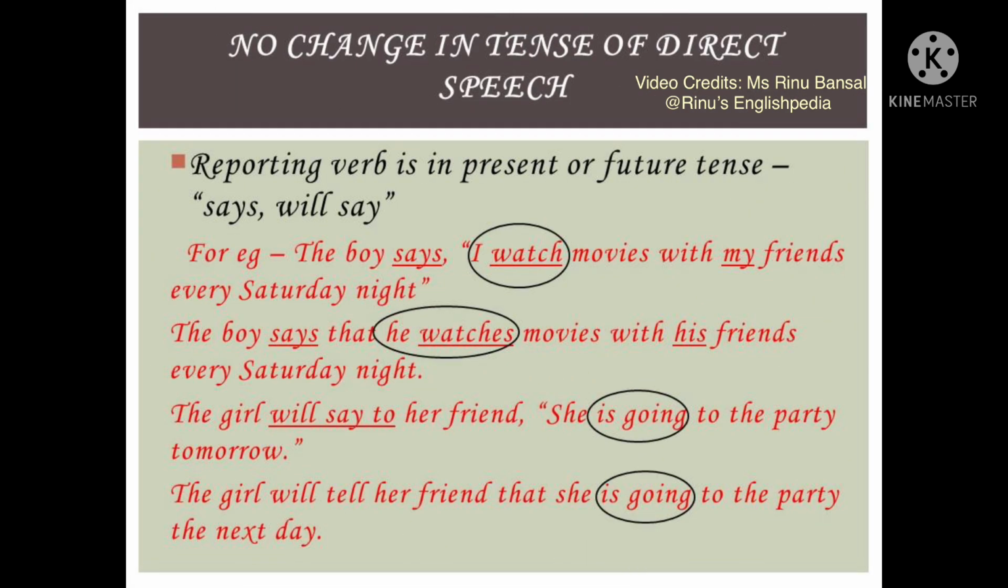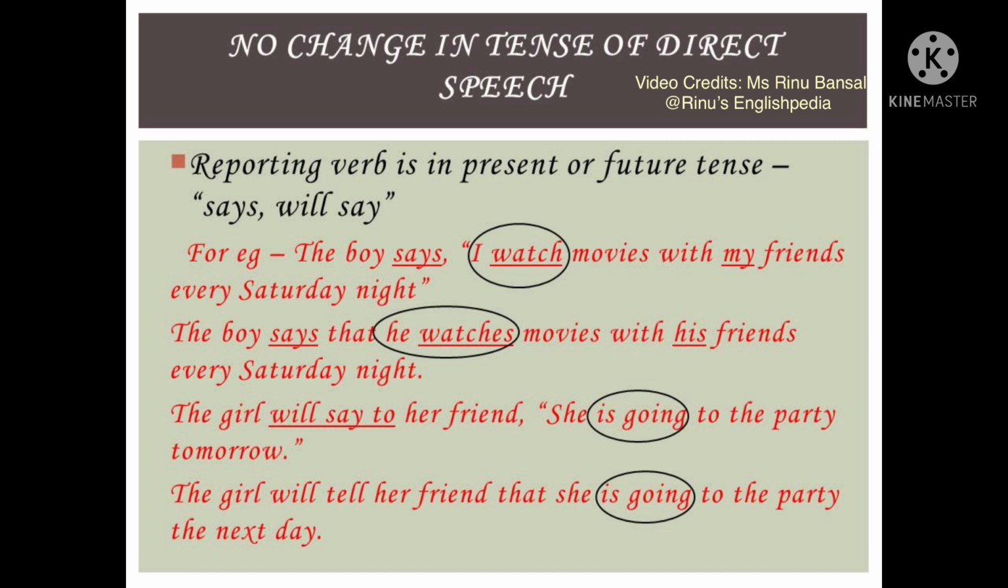The second case in which the tense of the direct speech will not change is when the reporting verb is in either the present or the future tense. That is, when the reporting verb is either says or will say. For example, the boy says, "I watch movies with my friends every Saturday night." The indirect form of this sentence will become, The boy says that he watches movies with his friends every Saturday night.